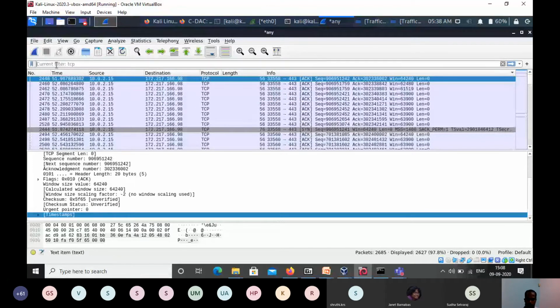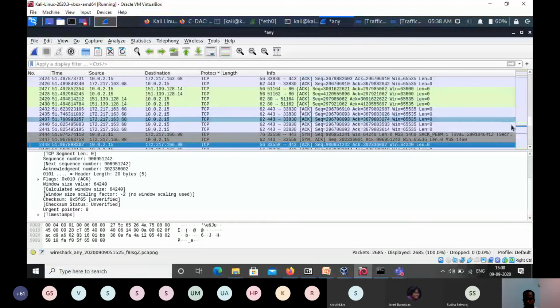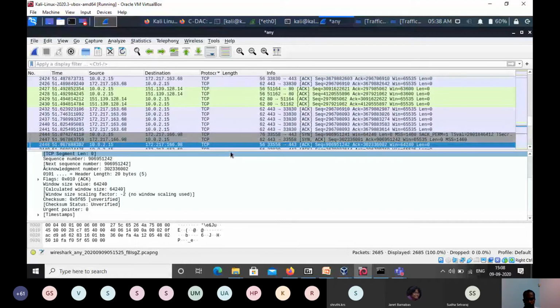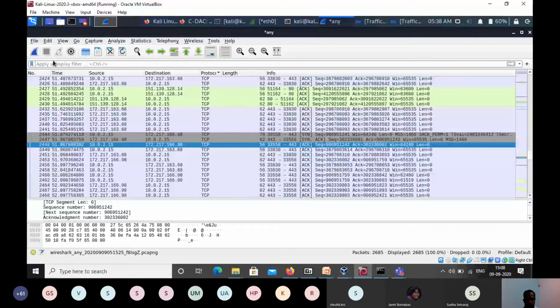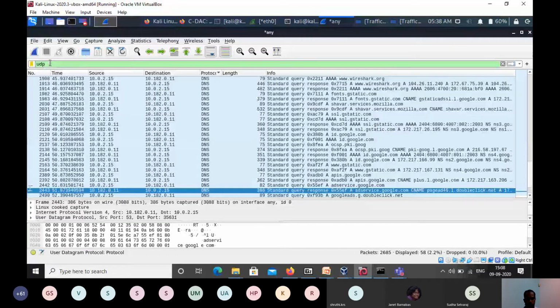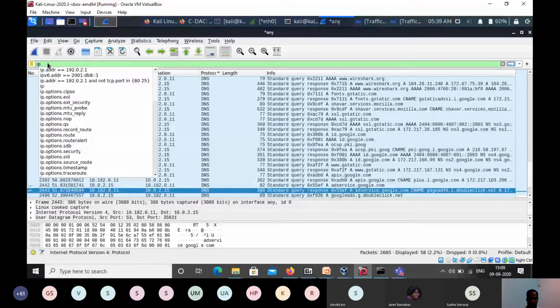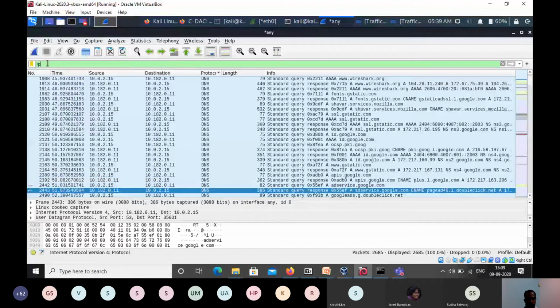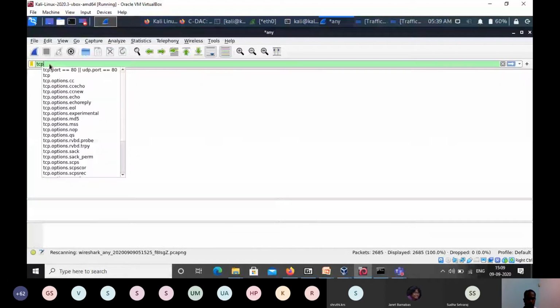Okay, so if I remove this one, you will get multiple kinds of traffic. For example, other protocol traffic is also there, like DNS, UDP, all those things are there. So now for a specific scenario, if I give udp, then only UDP traffic it will show, like the DNS part and all. Okay. Here you can give tcp or ip. ip in this case will show almost all traffic because UDP as well as TCP are part of IP, on top of IP. Or if you want only TCP, you can give tcp.